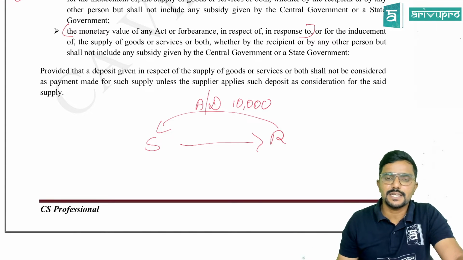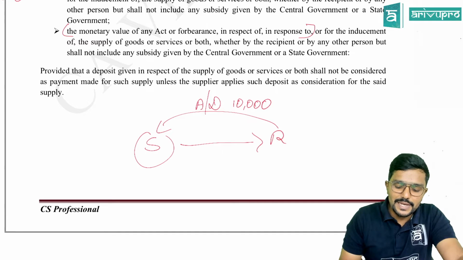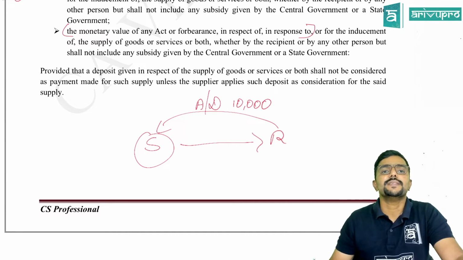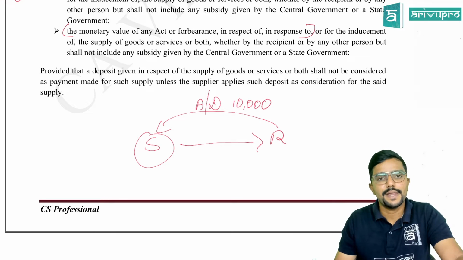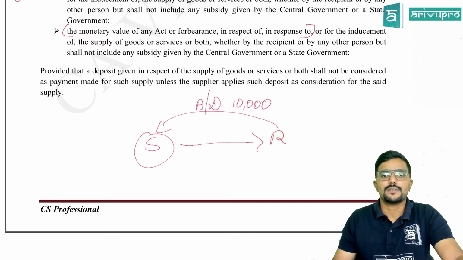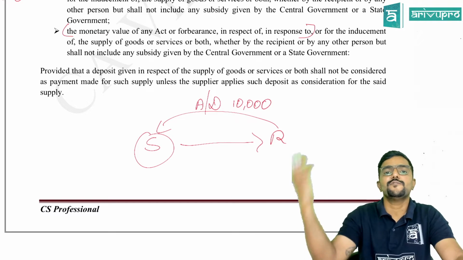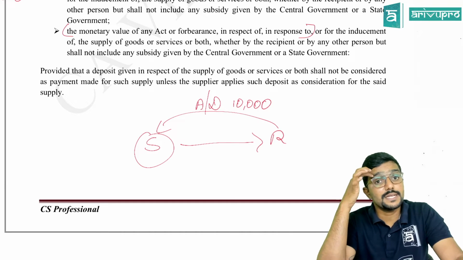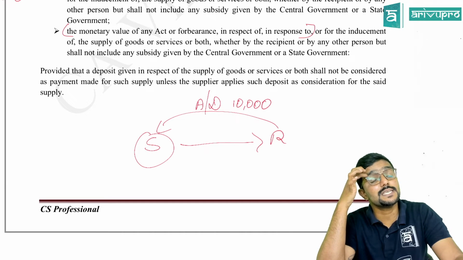It is considered as consideration only when the supplier adjusts it against the supply which he will be making in the future, that is in the next month. So if any deposit is given by the recipient to the supplier for which the supply will be made in the future, it will not be a consideration, but it will be a consideration only when the supplier adjusts it against the supply.